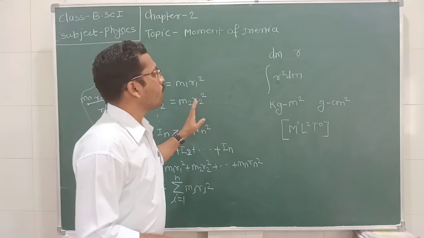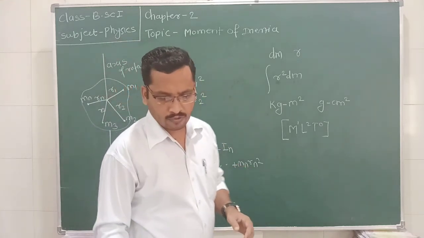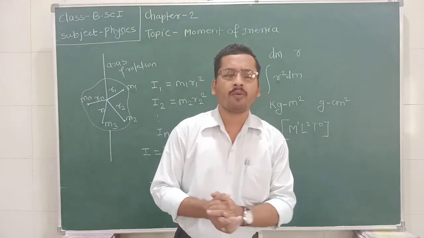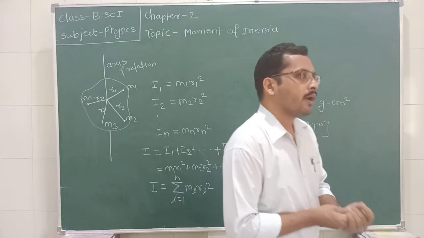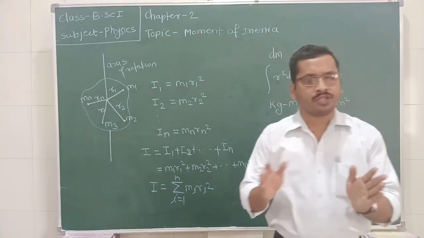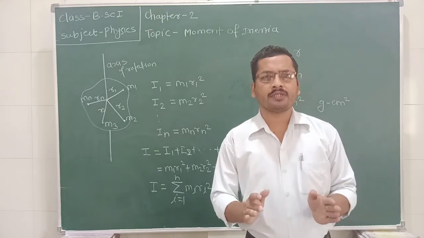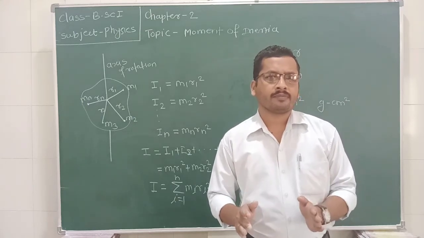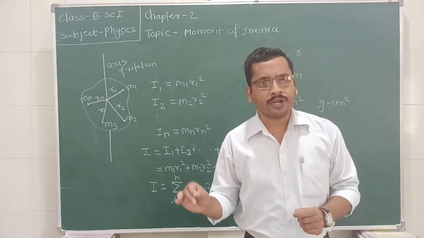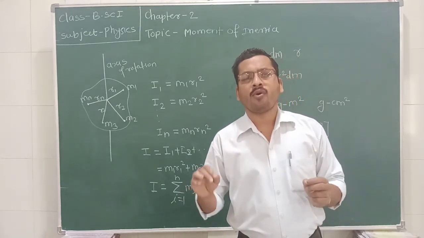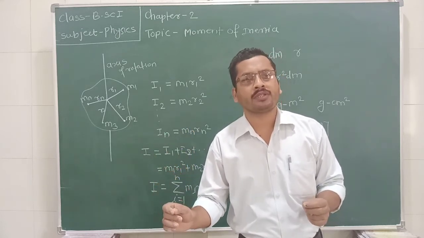Now we are moving towards another basic term which is called the radius of gyration. So what is the radius of gyration? Radius of gyration is nothing but the distance between the axis of rotation and a point at which the whole mass of the body is supposed to be concentrated, that is the center of mass.